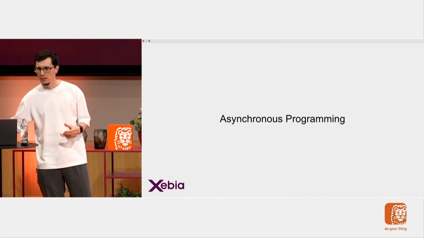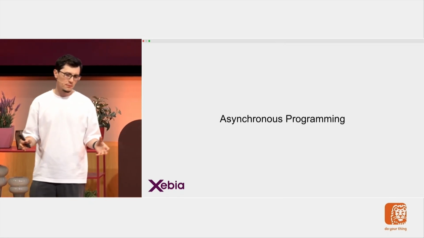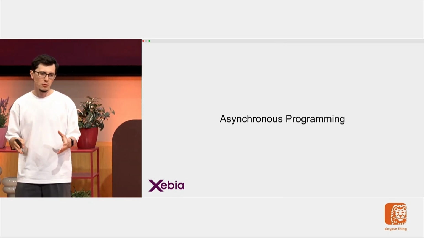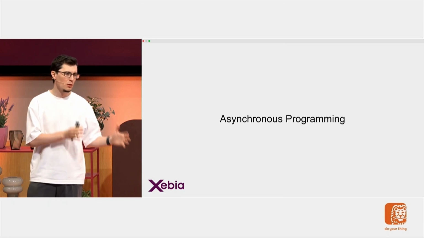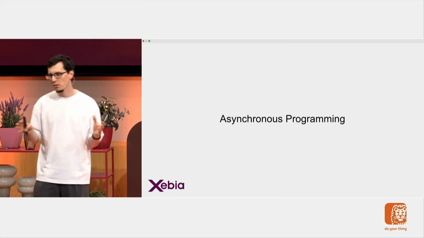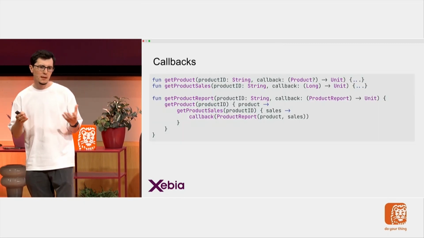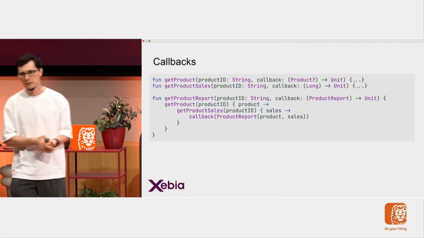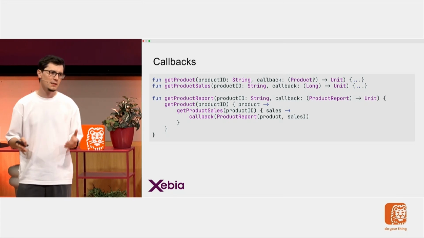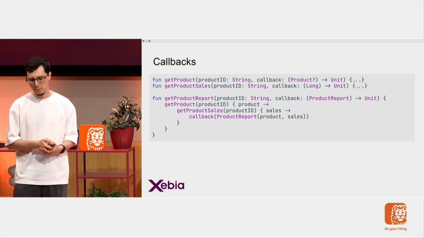What I aim for in all of these approaches is the same though. I don't want to block my threads during the I/O operations. That's all I am trying to do. And one of the main approaches here is the use of callbacks. When I have callbacks, I simply add a callback function to my function signature as the last parameter.